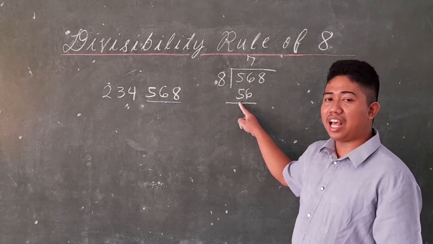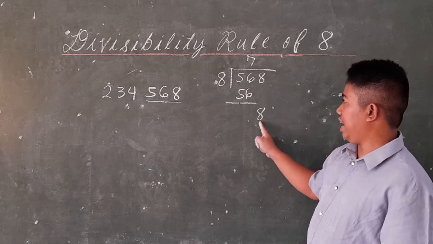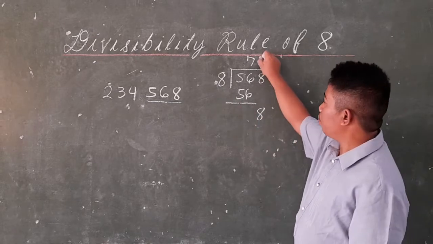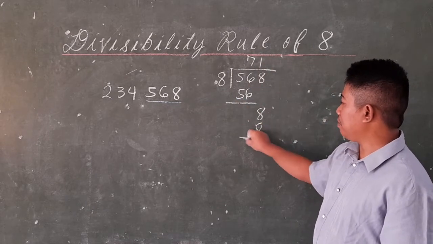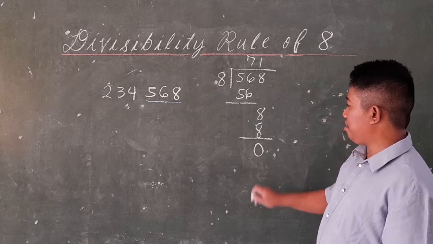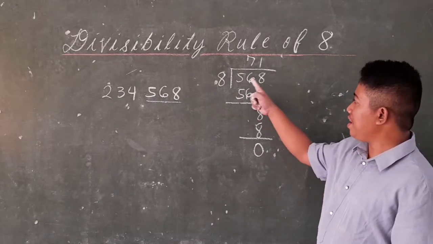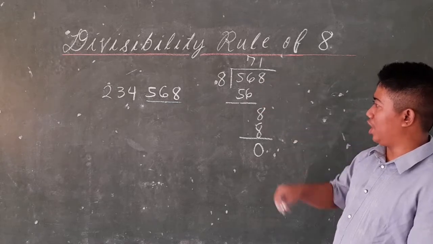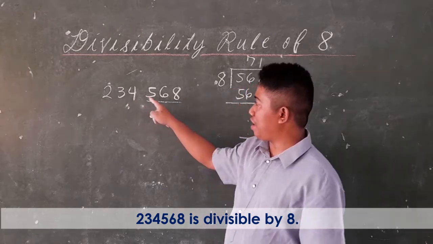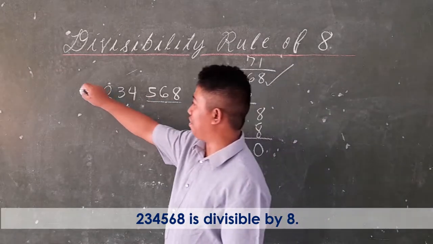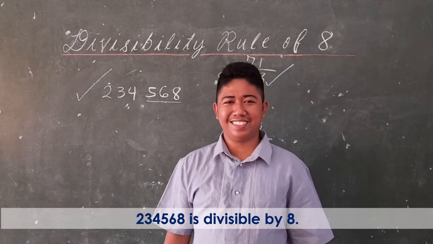So we bring down another digit, which is 8. 8 divided by 8 is 1. 1 times 8 equals 8. 8 minus 8 equals 0, so no remainder. Thus, 568 is divisible by 8. Therefore, 234,568 is also divisible by 8. Did you learn it, students?